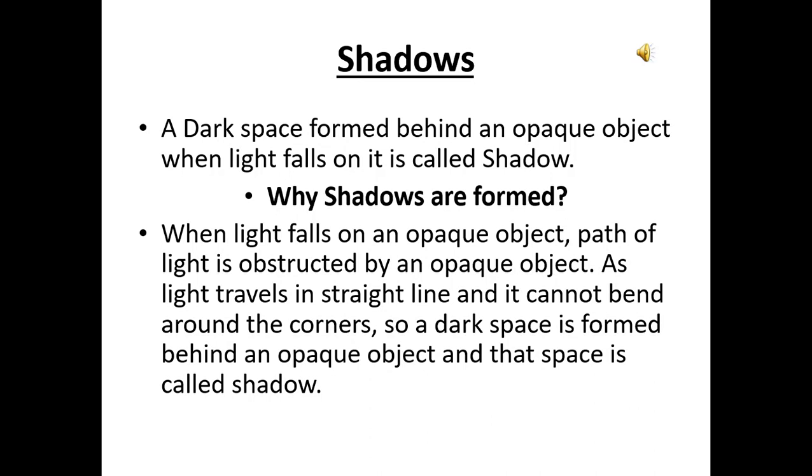Now why are shadows formed? Just now we have learnt about rectilinear propagation of light. So when light falls on an opaque object, the path of light is obstructed by the opaque object. As light travels in a straight line and cannot bend around corners, a dark space is formed behind that opaque object, and that dark space is called a shadow.